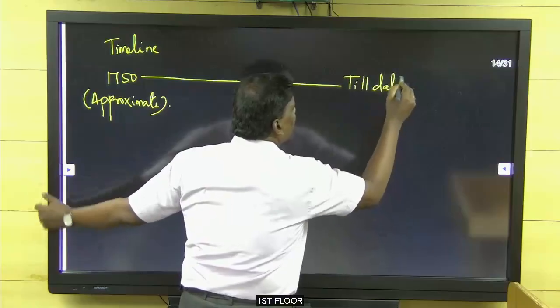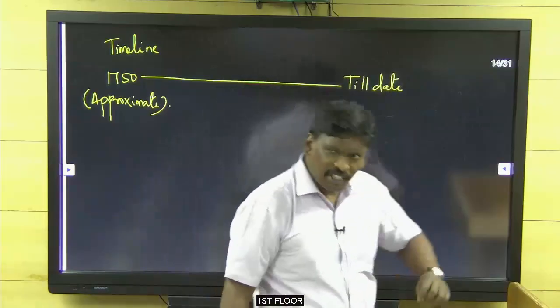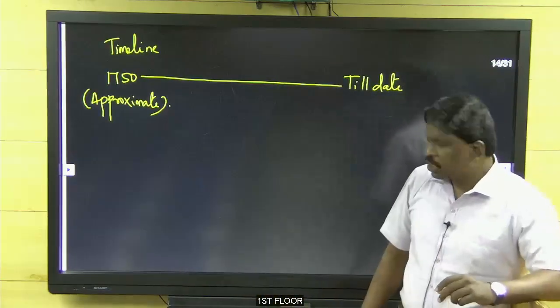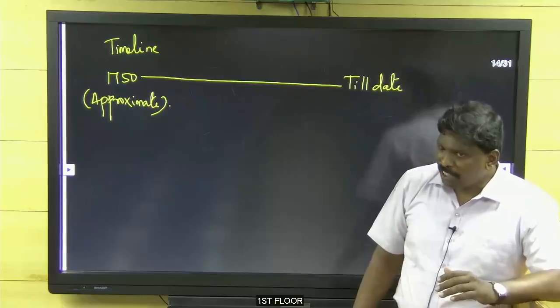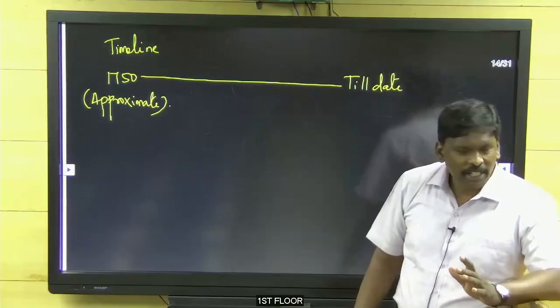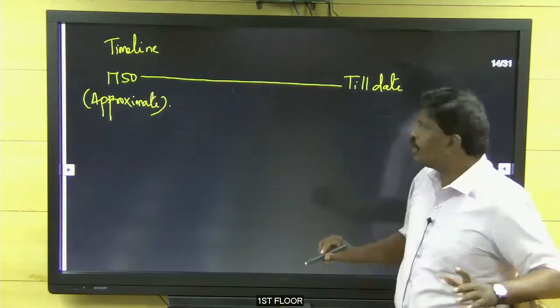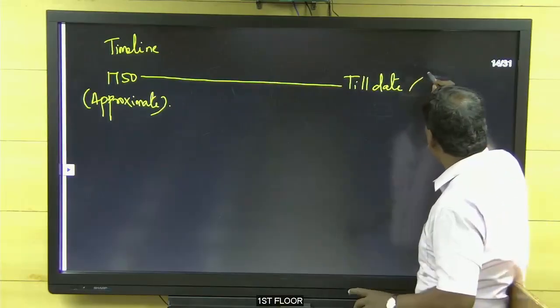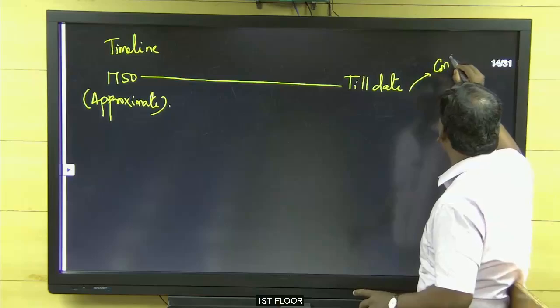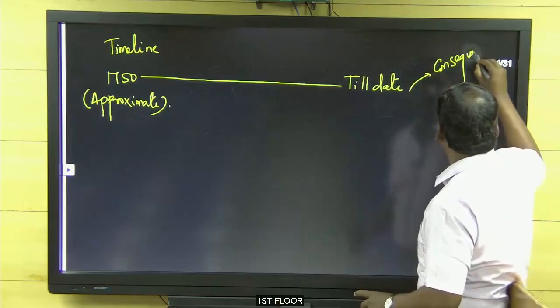Historically, I told you, we are not going to confine the timeline for the Industrial Revolution. Till date, we are going to discuss here. Till date means here we are going to discuss the consequences. Consequences till date.